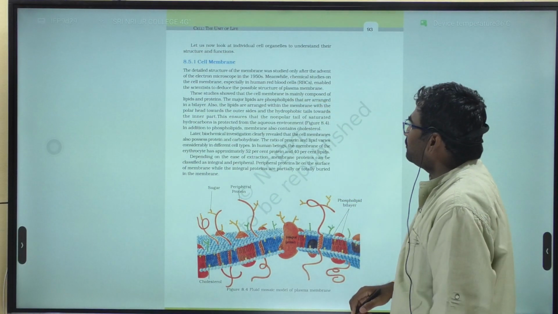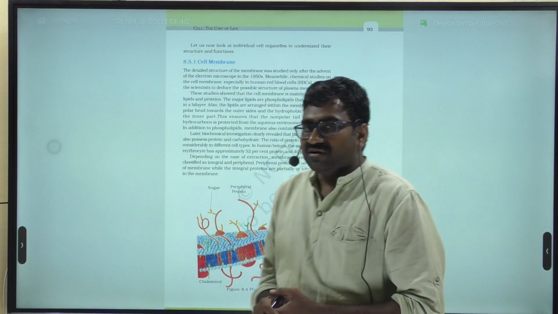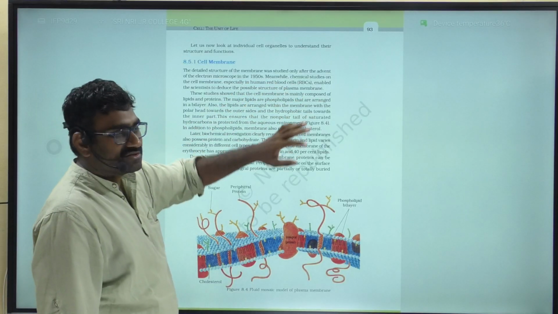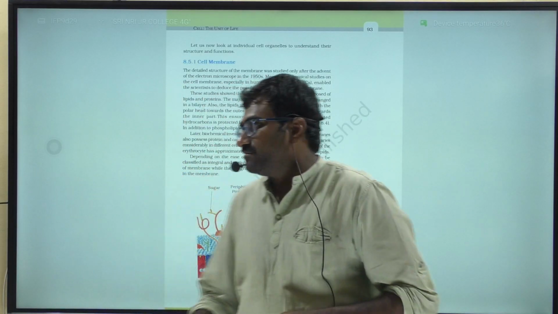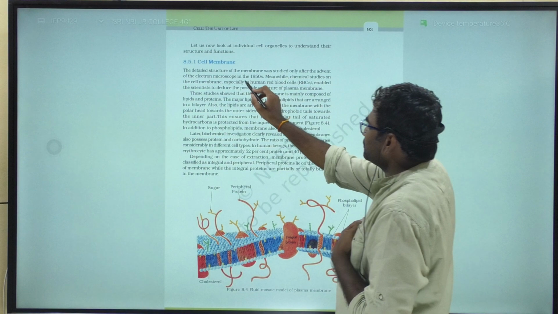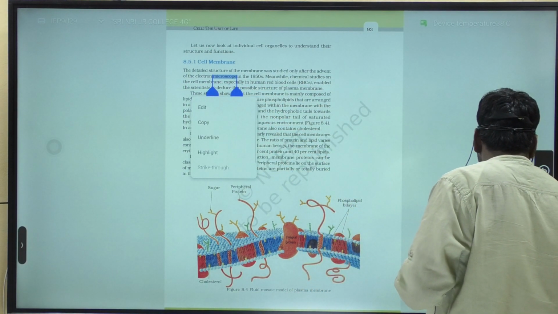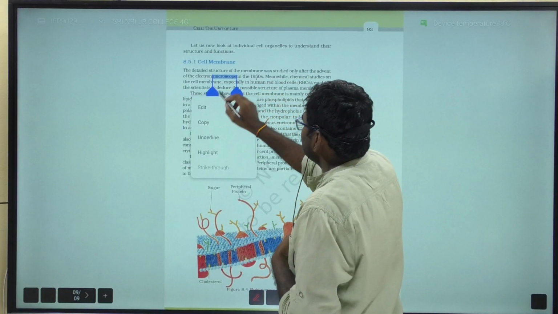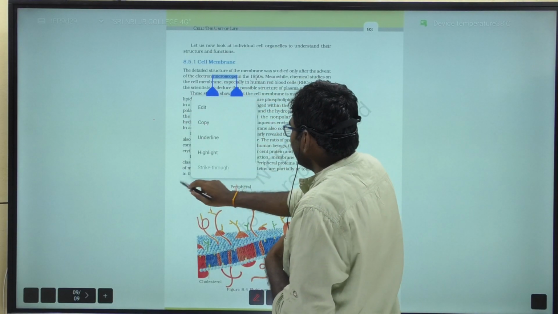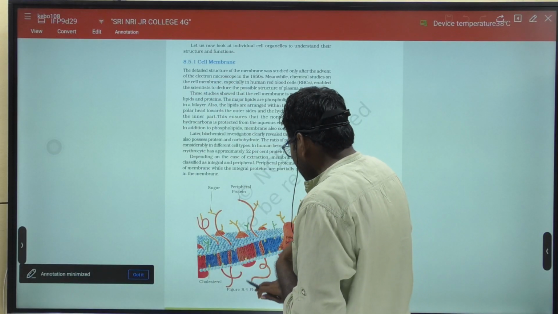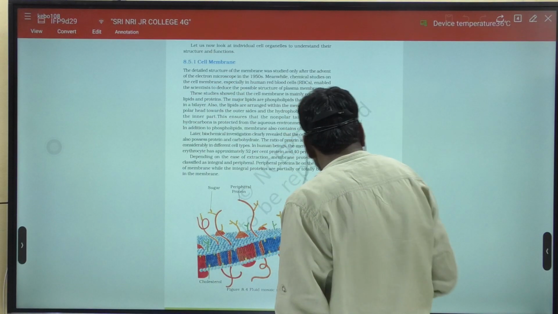The detailed structure of the cell membrane was studied only after the advent of the electron microscope in the 1950s.